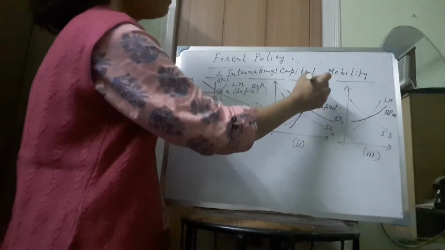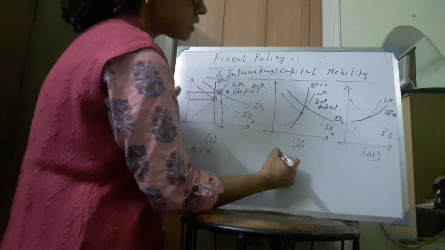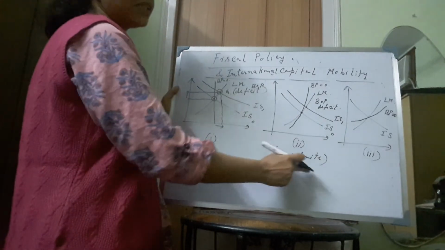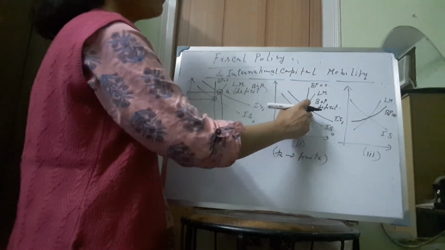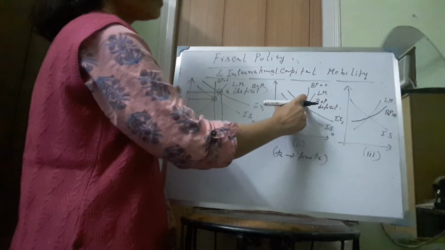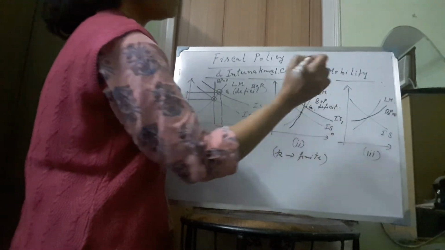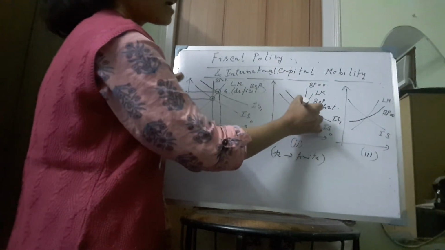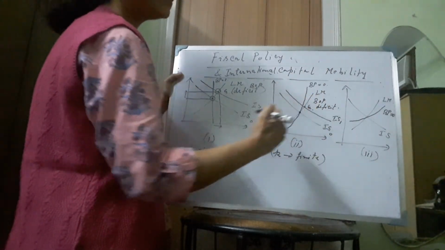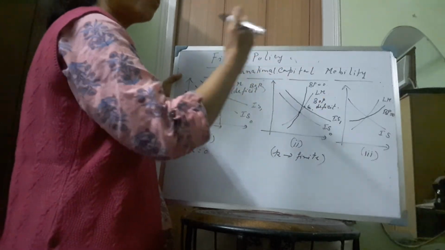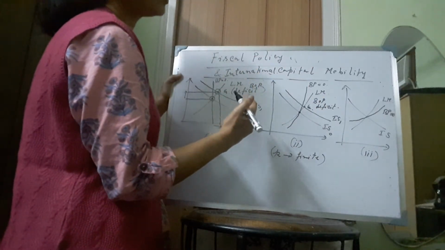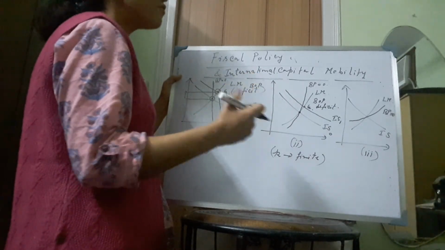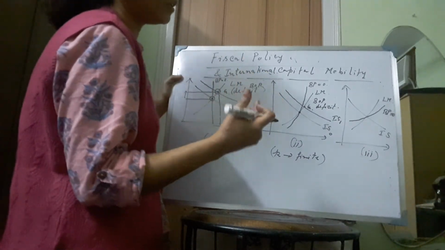Now here, since the BP schedule is positively sloped, K is finite. That means we are considering international capital mobility. So when there is a deficit in the balance of payment at the new equilibrium point G, there will be an increase in the rate of interest because of the shift of the IS curve, and with the higher rate of interest there will be more inflow of capital to the economy, and this will help to offset the balance of payment deficit partially.